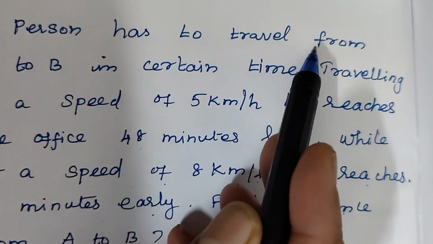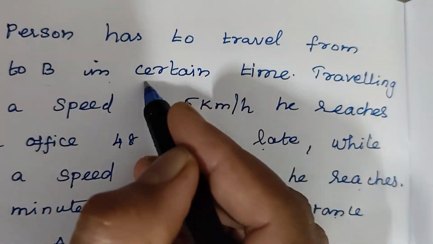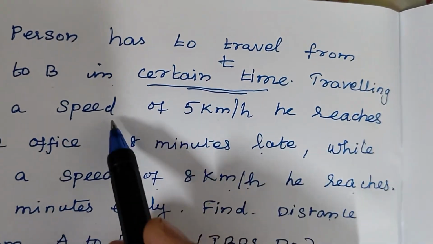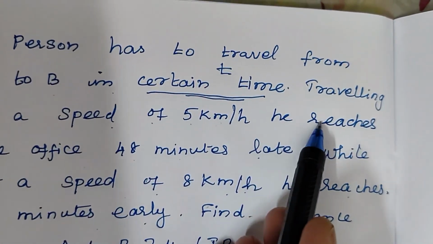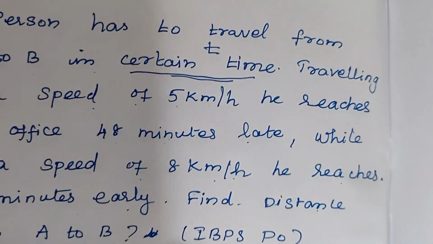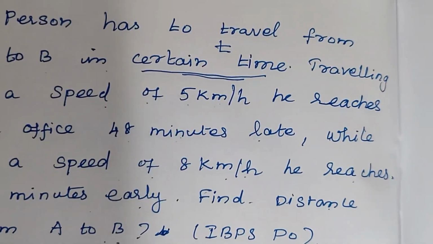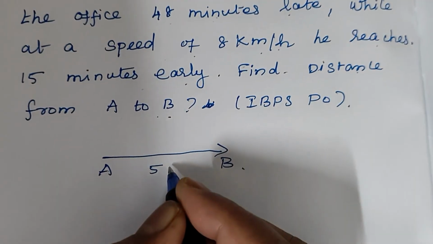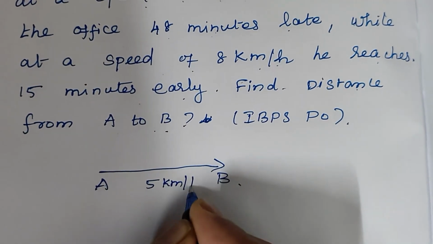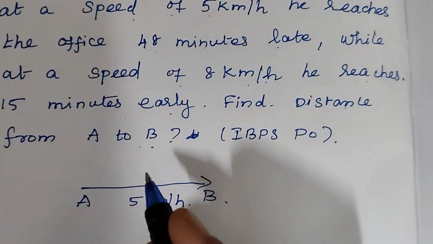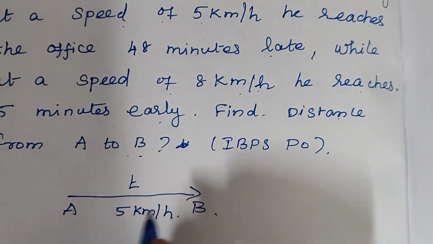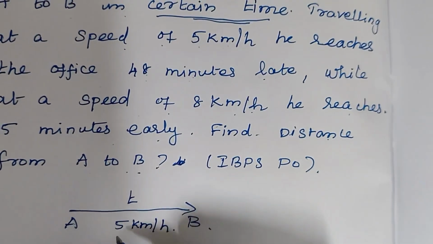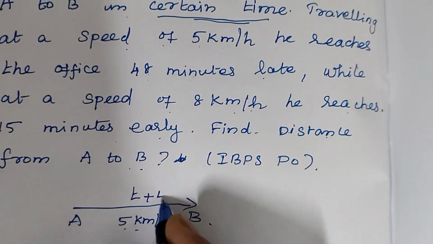Here a person has to travel from A to B in certain time. Let the time be T. Traveling at a speed of 5 km per hour, he reaches the office 48 minutes late. So A to B, it is 5 km per hour. Then what is that? That is T be the time taken. Here 48 minutes late. So here if it is 5 km per hour, T must be T plus 48.